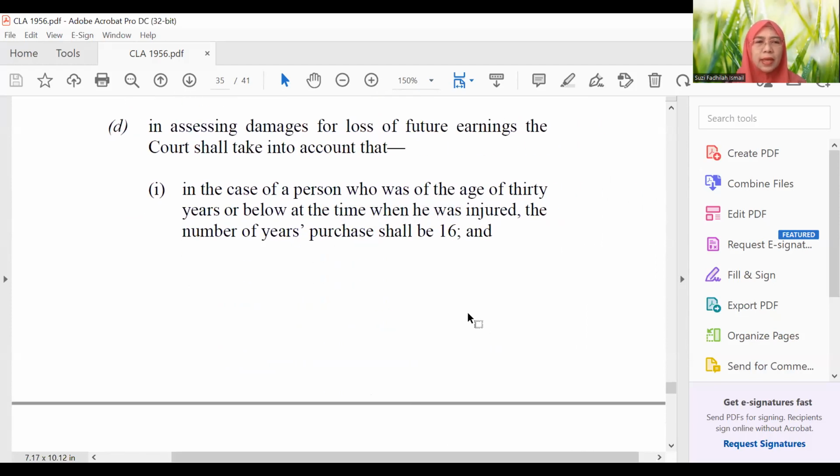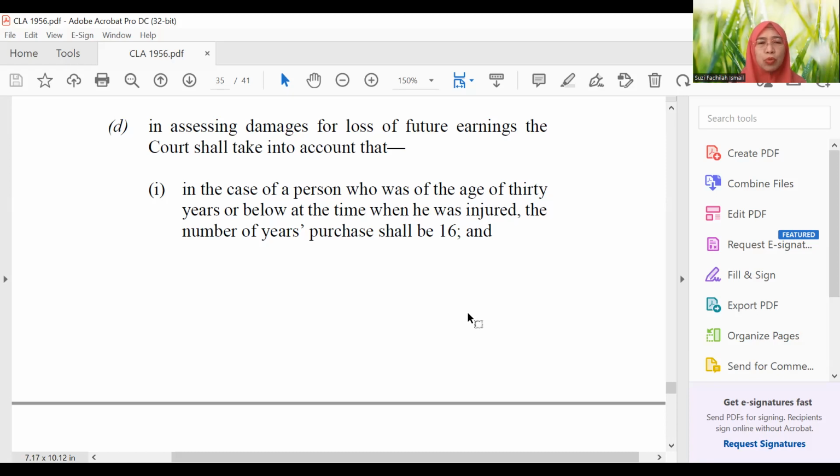In assessing, in calculating damages, compensation for loss of future earnings, LOFE, what is the duty of the court? The court must take into account, first, the age of the plaintiff.